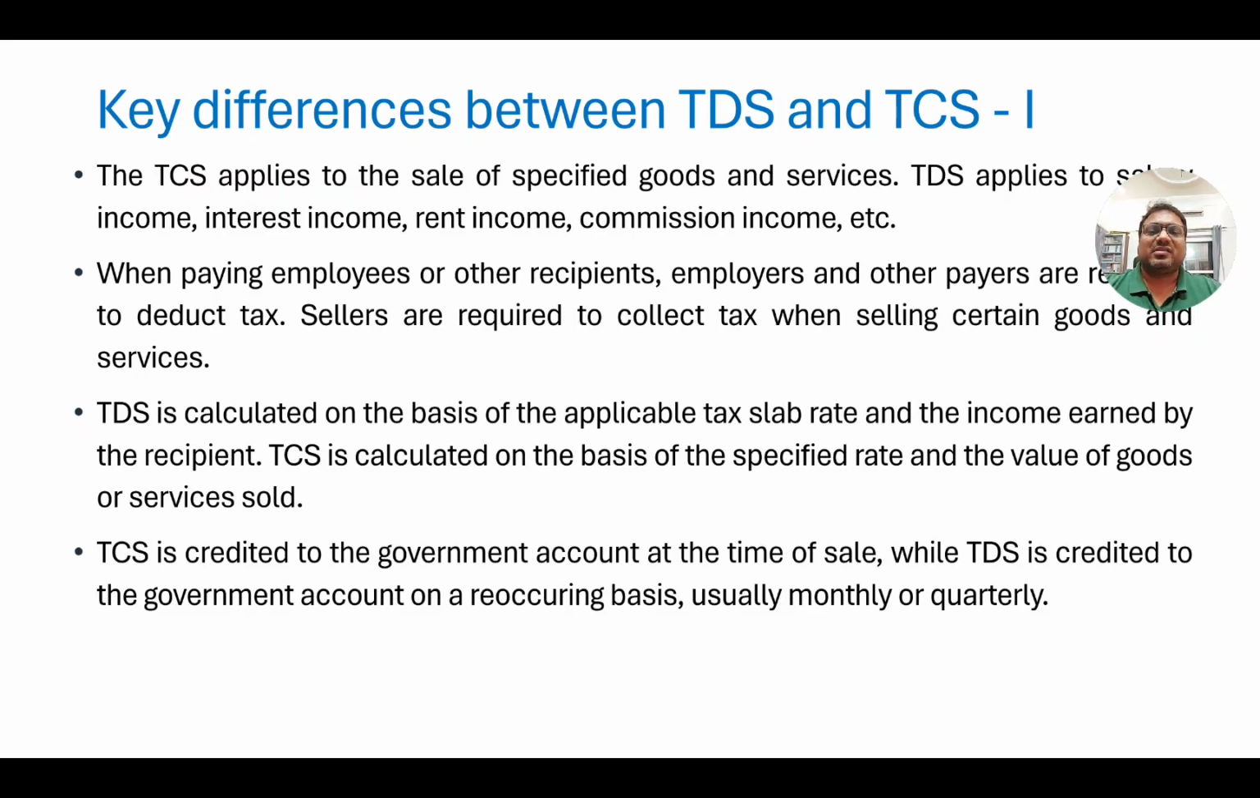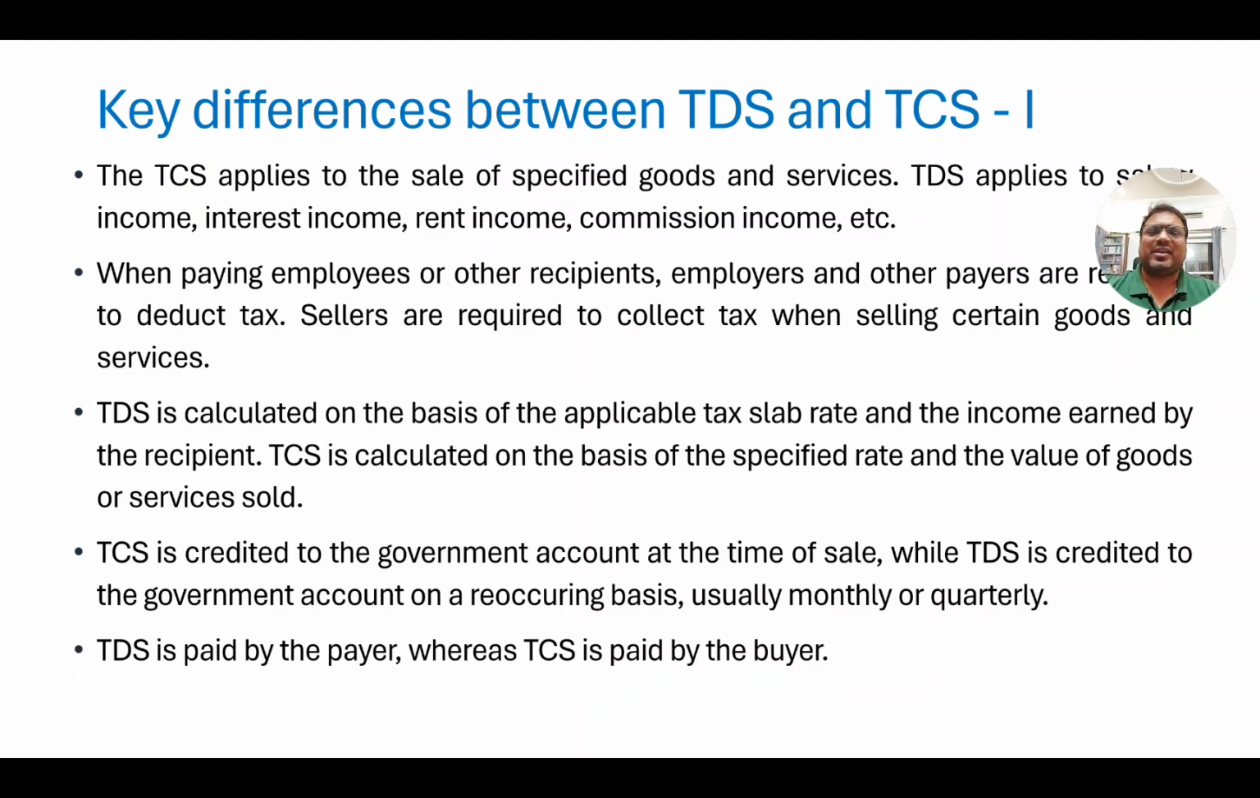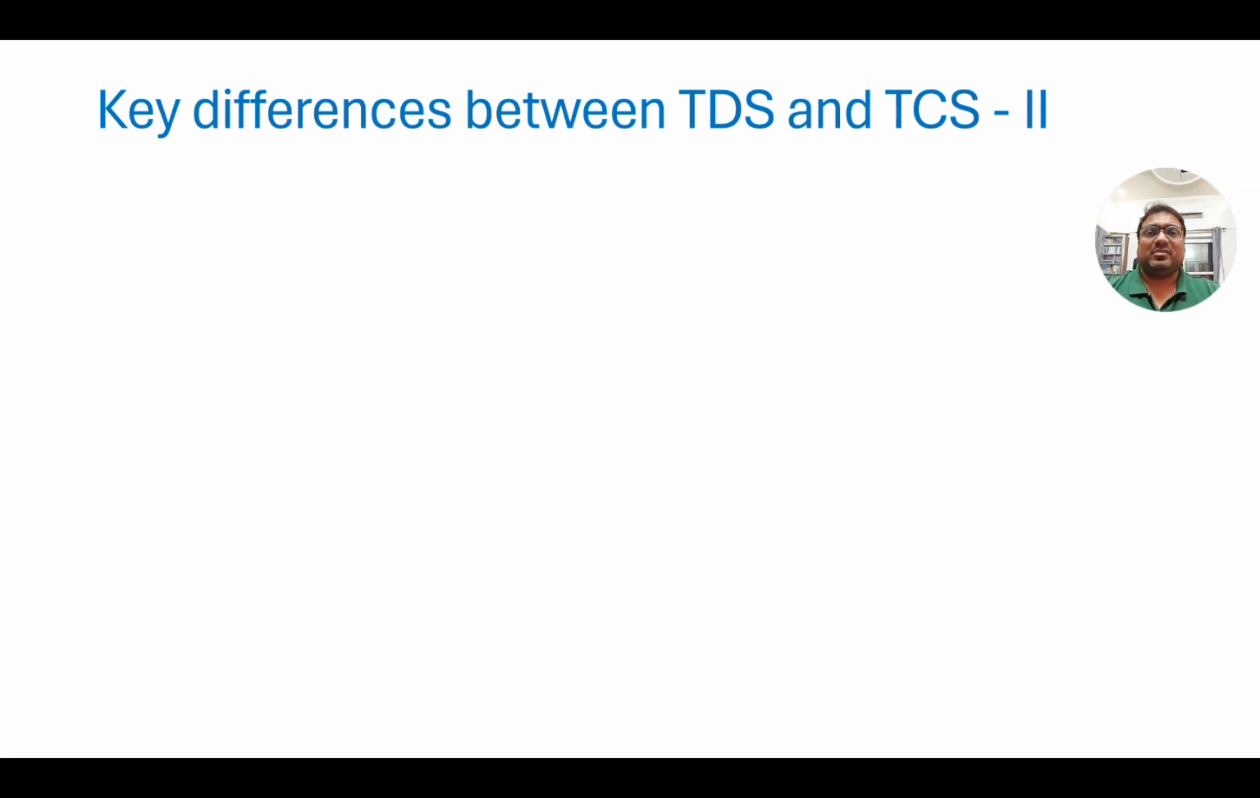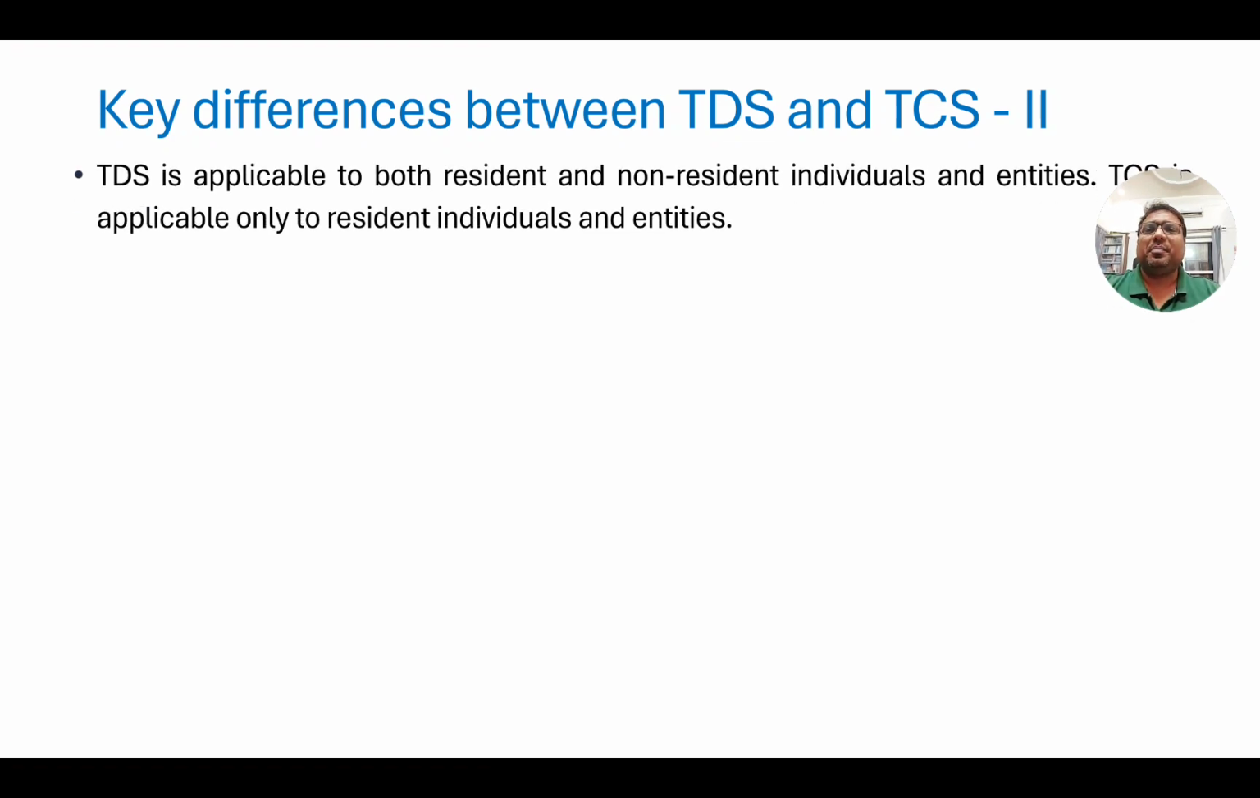Then TCS is given to the government at the time of sale, whereas TDS is generally submitted quarterly. Some companies submit monthly also. So again, these are very small technical things. Conceptually, largely the topic is already complete. TDS is paid by the payer, meaning the employer, and TCS is paid by the buyer. So that is one of the differences here.